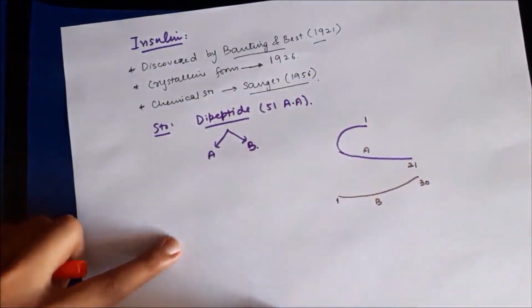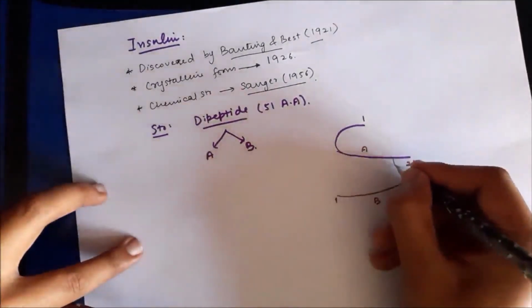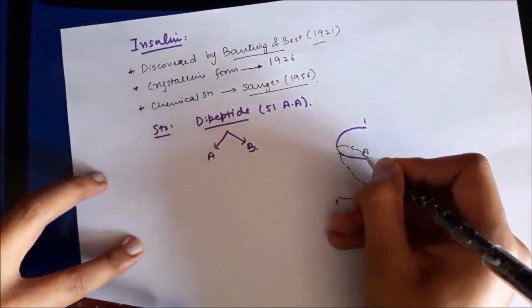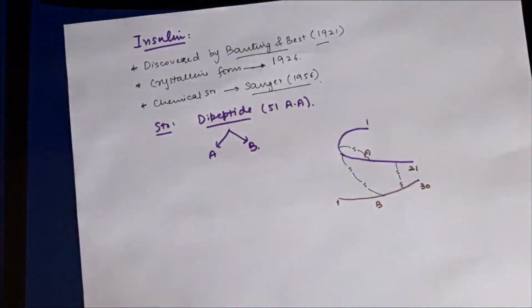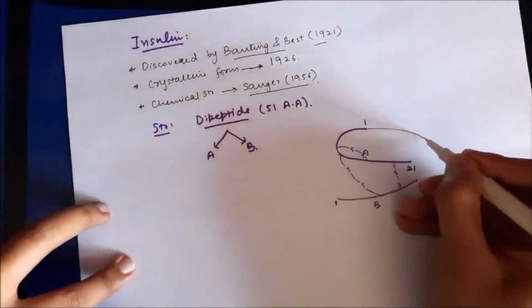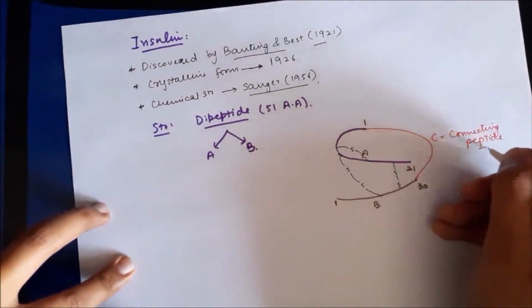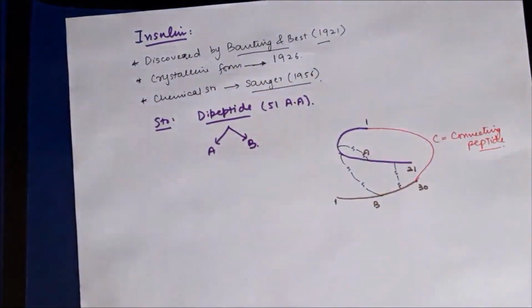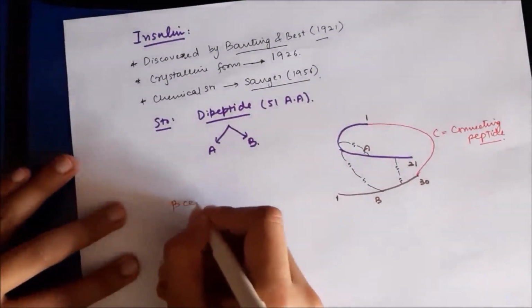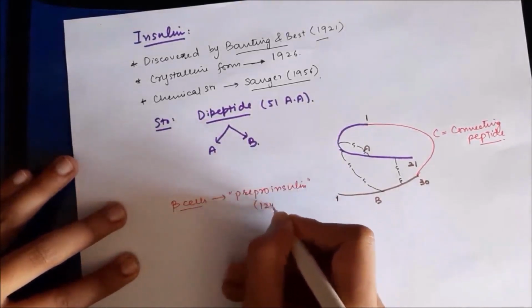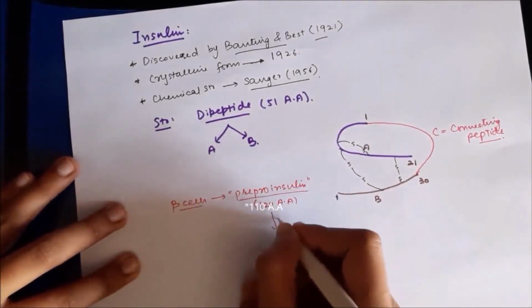And these two chains, in the pro form of insulin, are joined by another peptide chain which is called C peptide. Between these chains there are disulfide bonds, which can be present between two chains, or they can be intra peptide chain. So this is C peptide which connects the A and B chains, and it is present in the pro form of insulin. When insulin is secreted by beta cells, it is synthesized in the form of preproinsulin, which consists of 110 amino acids.